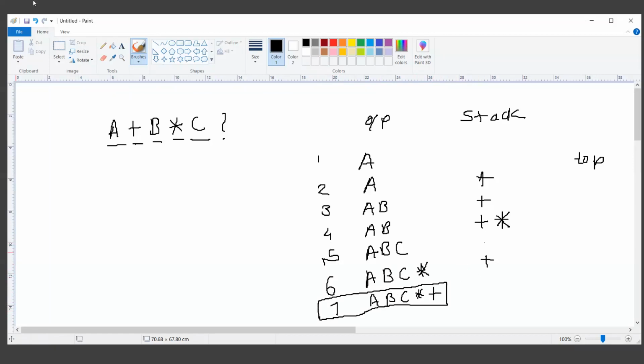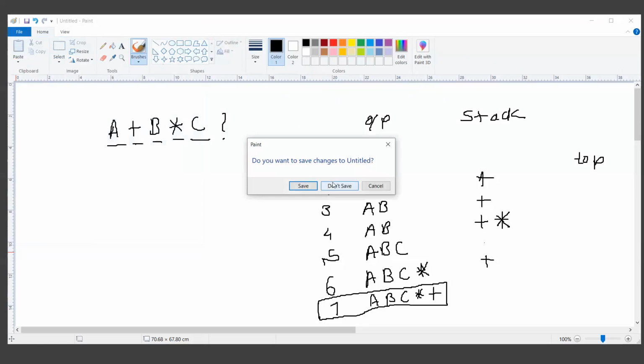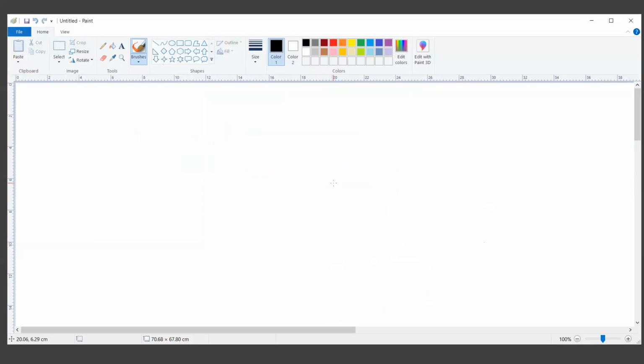Okay, so let's do one more example with this, a bit bigger example. Let me create a random string with some group of operations.